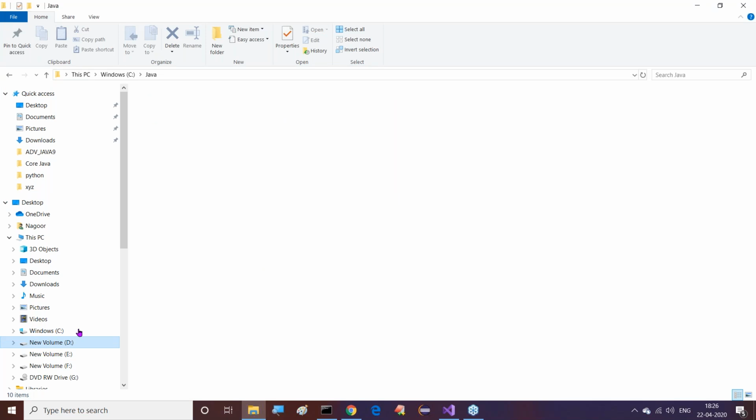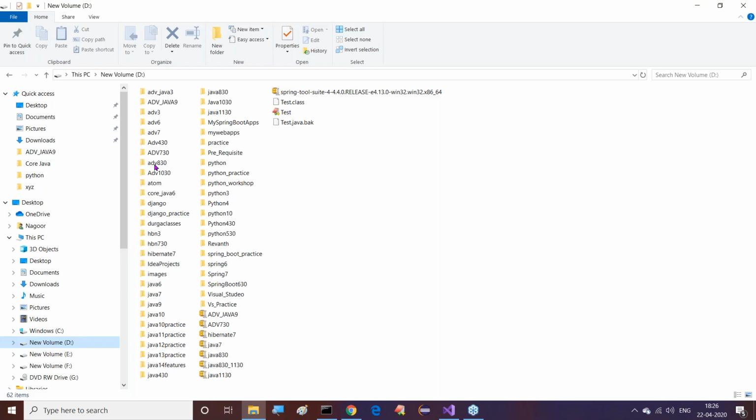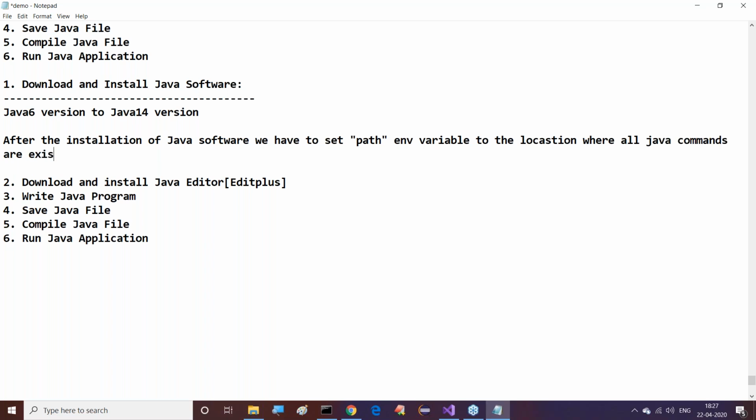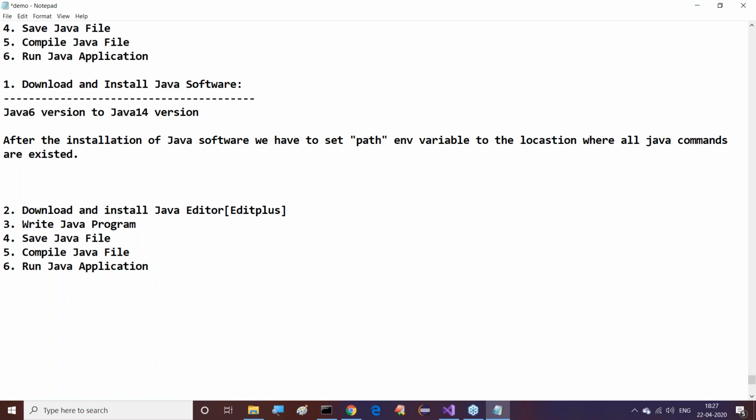After the installation of our Java software, what do we require? We have to set a path environment variable to the location where all Java commands exist.